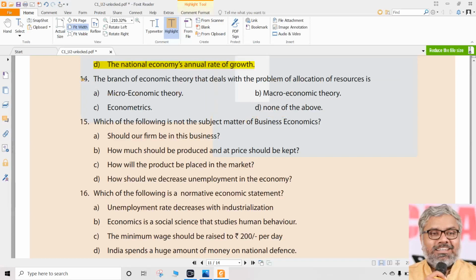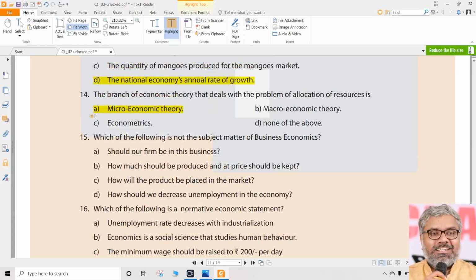Next. Question number 14. The branch of economic theory that deals with the problem of allocation of resources. When we talk about allocation of resources, which branch of economic theory deals with that? That is dealt with by microeconomic theory. Of course, this 14th question could be a debatable question.